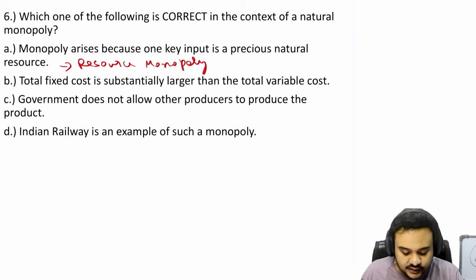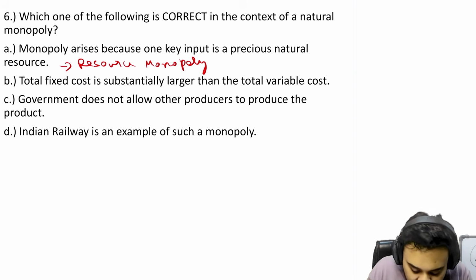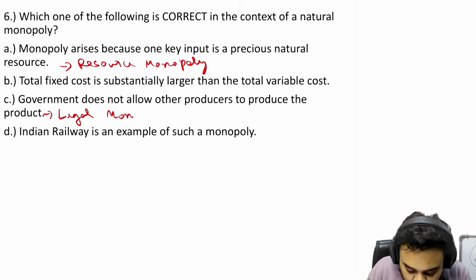Then let us look at the third option. Government does not allow other producers to produce the product. That is also not a natural monopoly. The government is forcing that upon the firms. So that is called a legal monopoly. By law, the government is doing this.